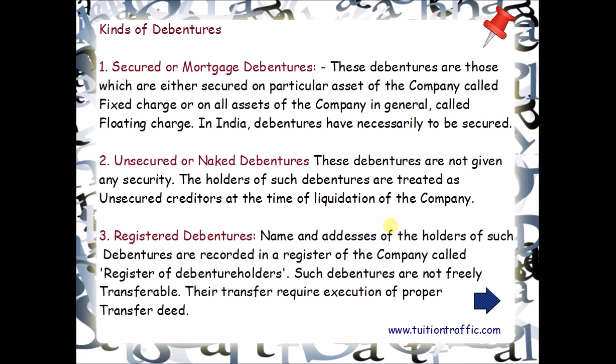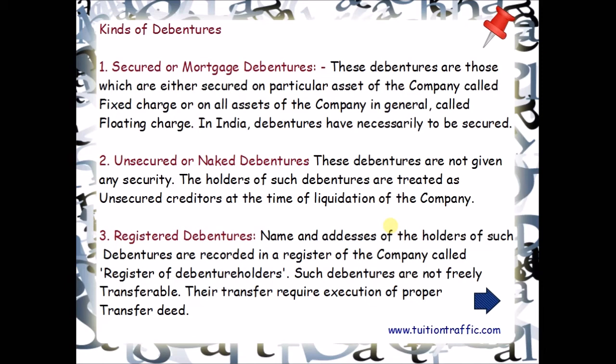First mortgage debentures are those that have a first claim on the asset charged, and second mortgage debentures are those having a second claim on the asset charged. In India, debentures have necessarily to be secured.